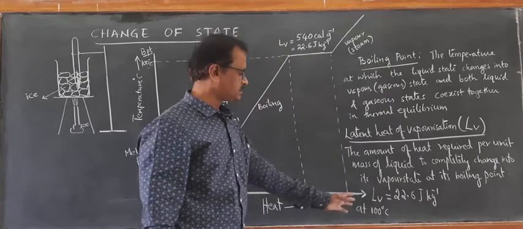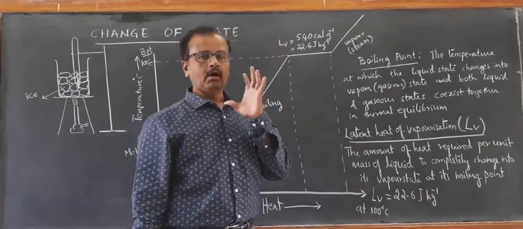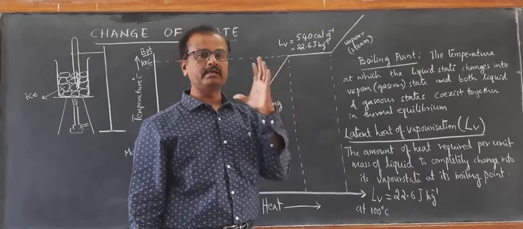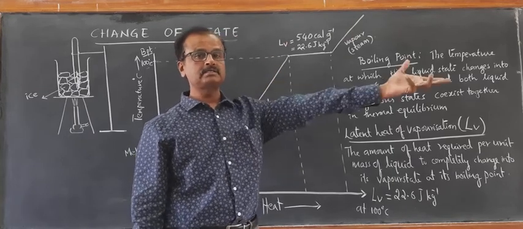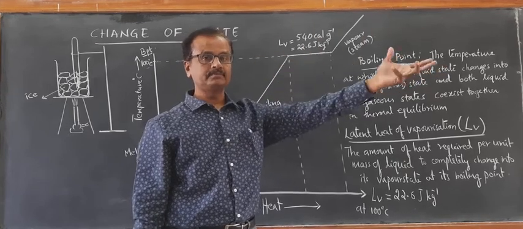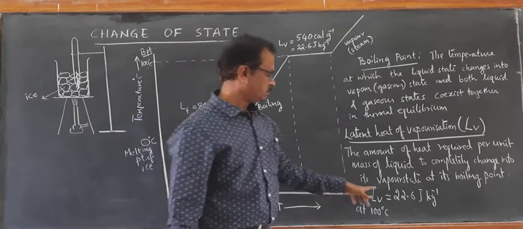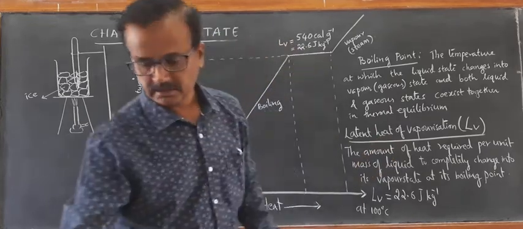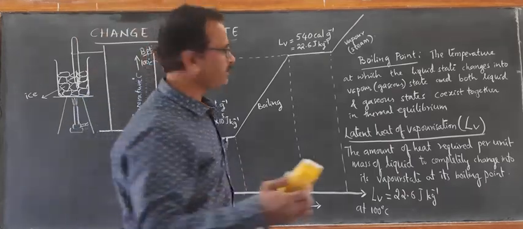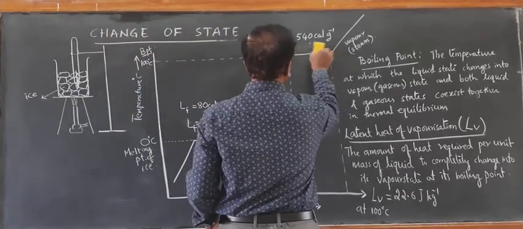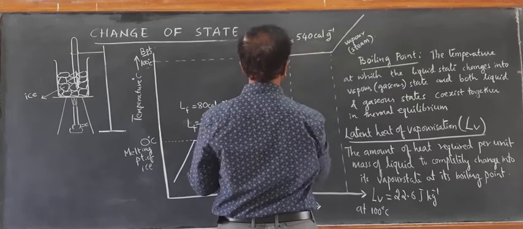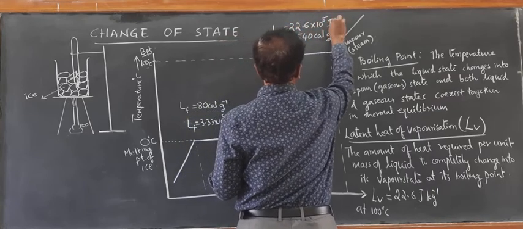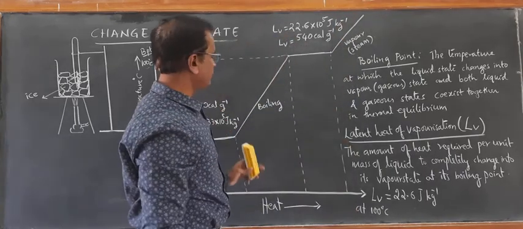It means if you take 1 kg of water at its boiling point, the amount of heat required to completely convert it into 1 kg of steam at the same temperature is 22.6 into 10 raised to 5 joules. That is quite higher than the 80 calorie per gram.